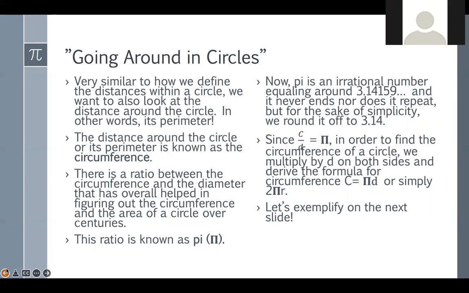Okay, so let's move on. Now there is a ratio that we already know between the circumference and the diameter, which is known as pi. Pi is just equal to 3.14. You know, pi goes on forever. You guys will normally have this on the test.